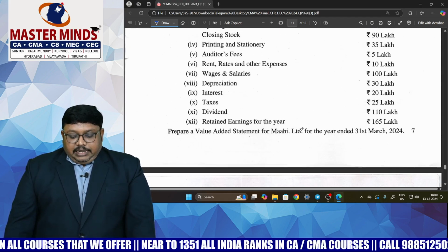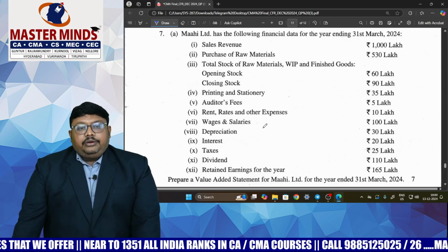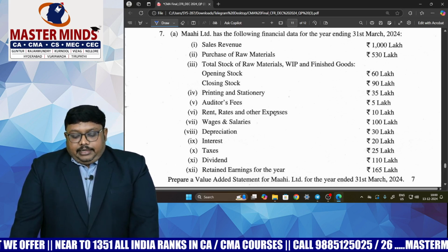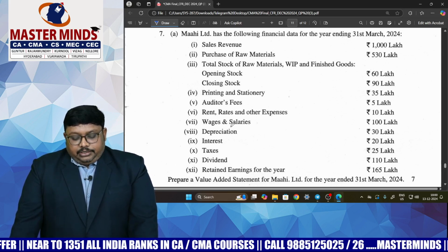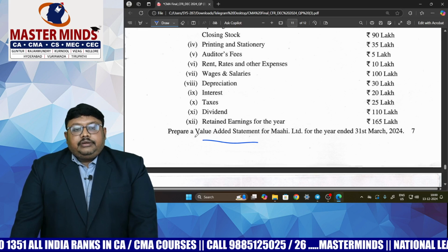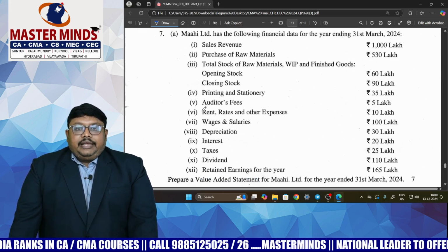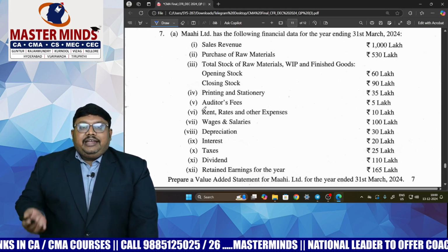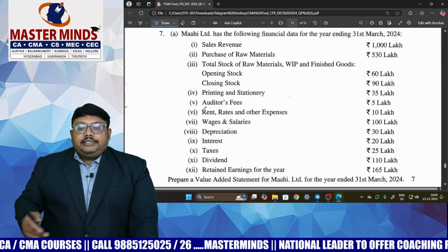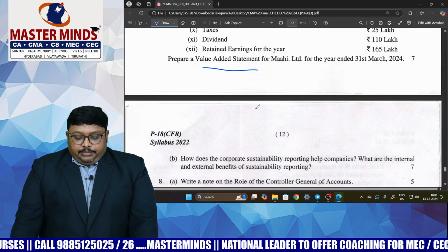And the seventh question, they are directly asking from the value added statement. In this we need to find out the gross value added. Depreciation is also given. So what are they asking here? Value added statements. Under the value added statement, we need to divide the activities among all the stakeholders: how much value was created by the company and how it is distributed by the company. That is about 7A.